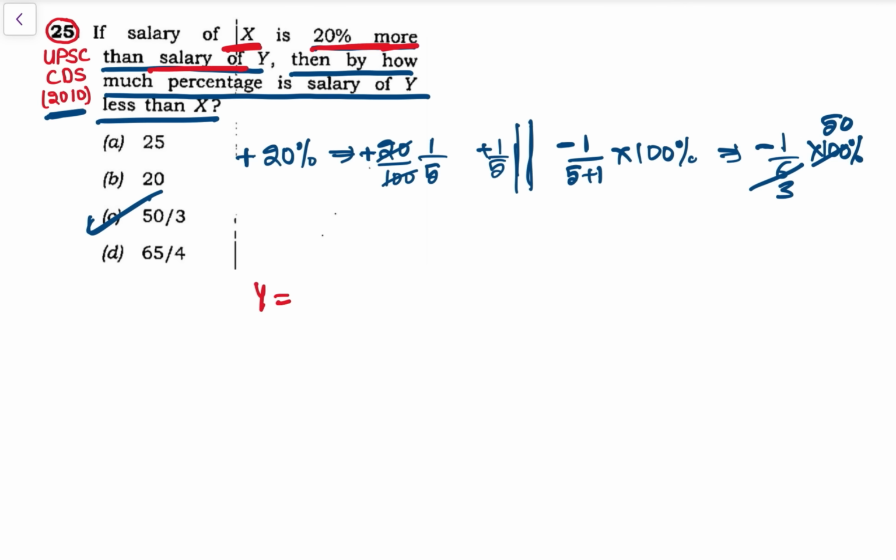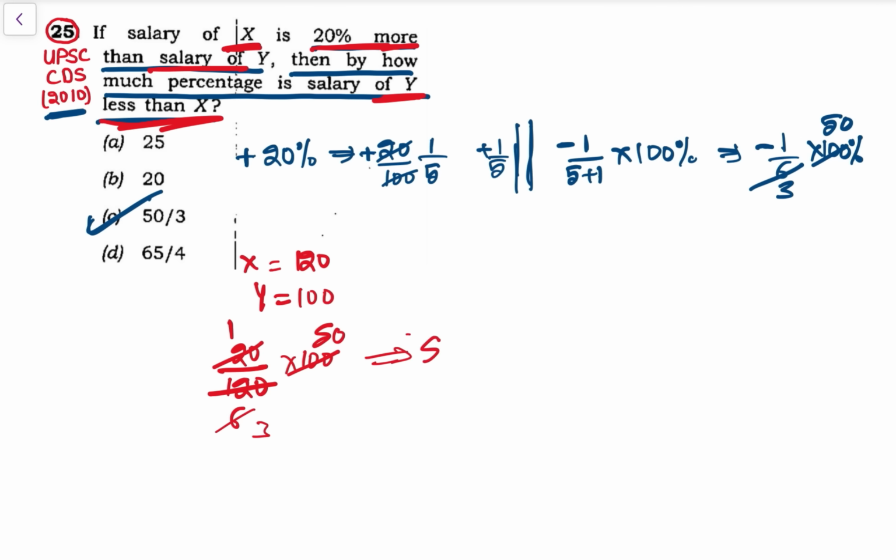Yes, X salary is 20% more than salary of Y. So let's assume salary of Y is 100. X is 20% more, that is 120. Then how much percent is the salary of Y less than X? Y कितना less है? Y is 20 less than X. So with respect to X, that is 20/120 into 100. So this is 20 ones are, and this is 2 sixes are, and 100 by 6, this is 50, and this is 3. So that is 50 by 3 is the answer.